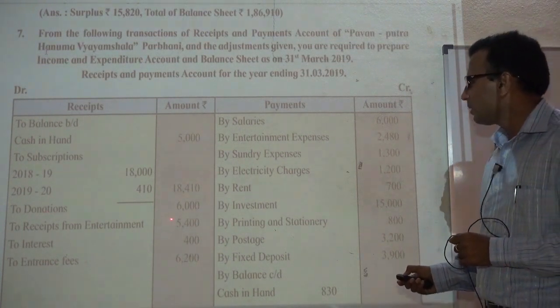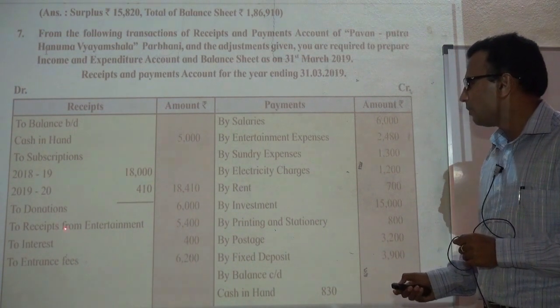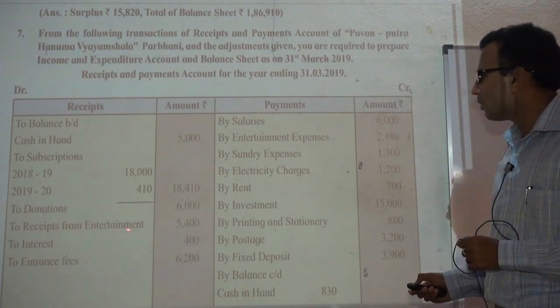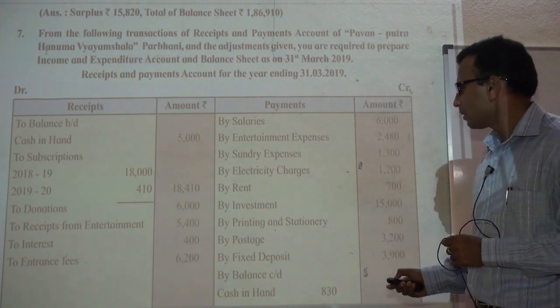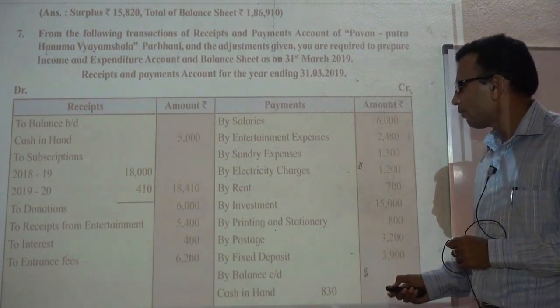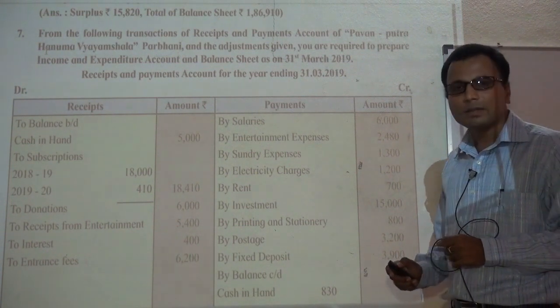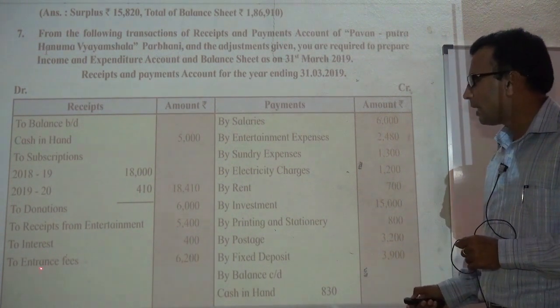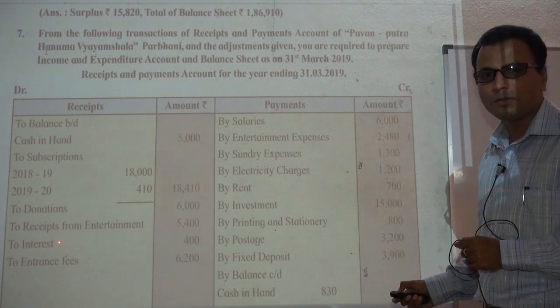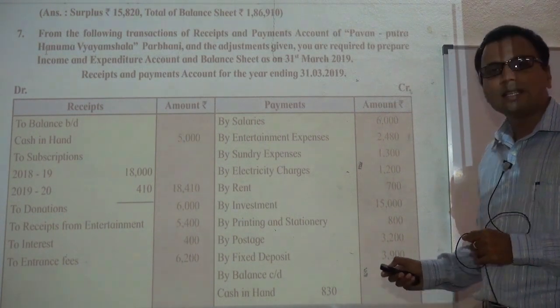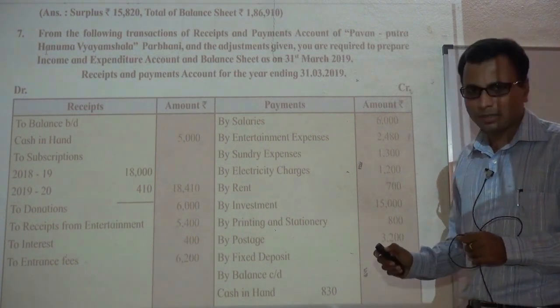We received donations, then we received some amount from entertainment, 5,400. We received interest as well as we received entrance fees. All these four items are items of income for this concern unless there is any adjustment on it.